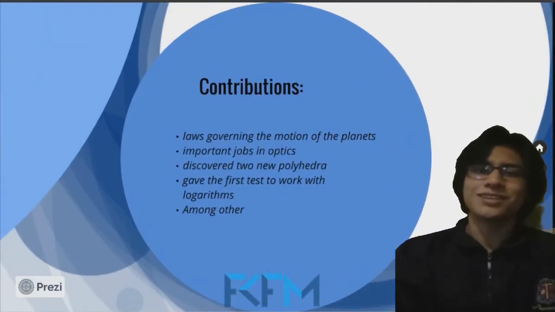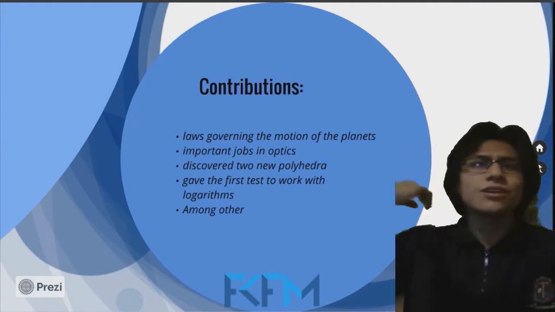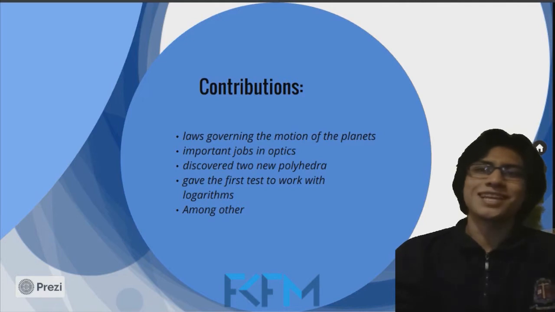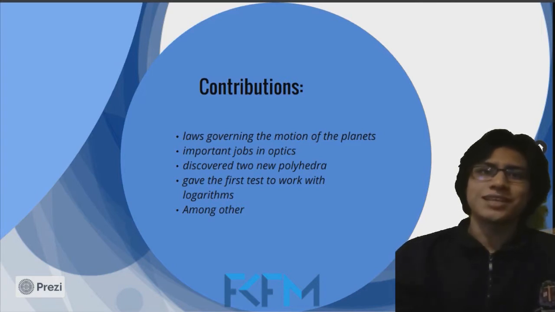His main contributions are the laws that govern the movement of the planets. Laws that bear his name and were published in 1609 and 1619. Besides, he contributed to optics in 1604 and discovered two new regular polyhedra in 1619, among others.